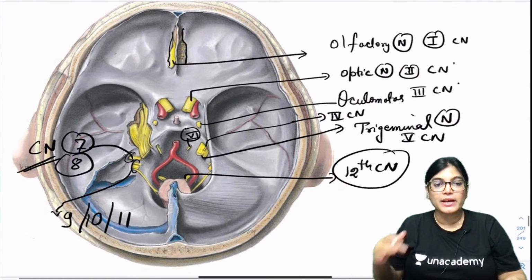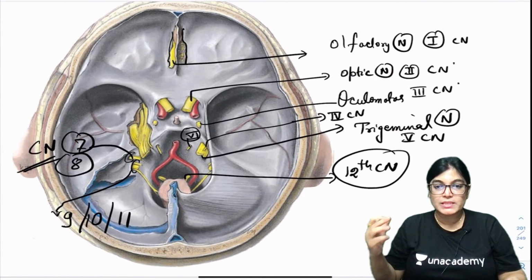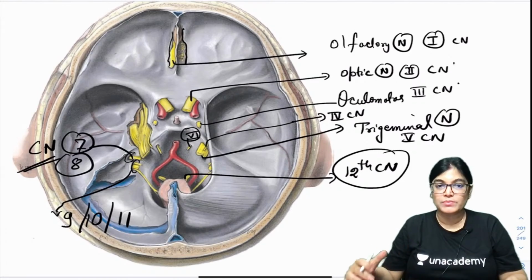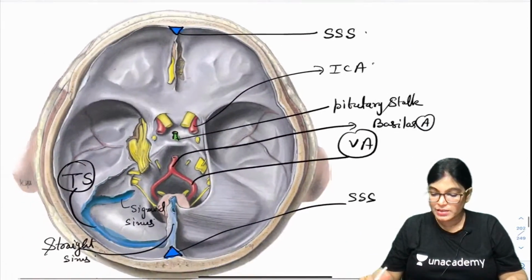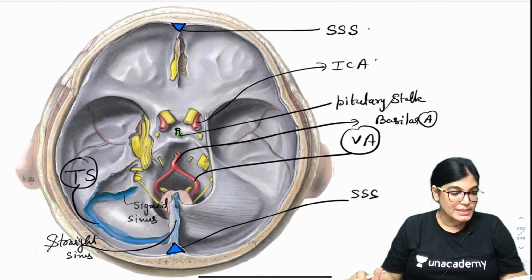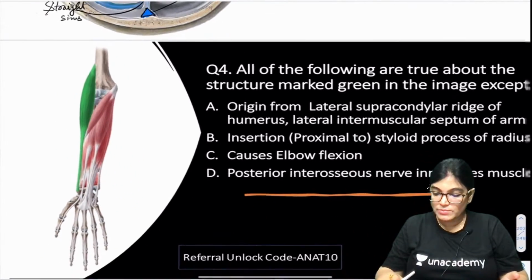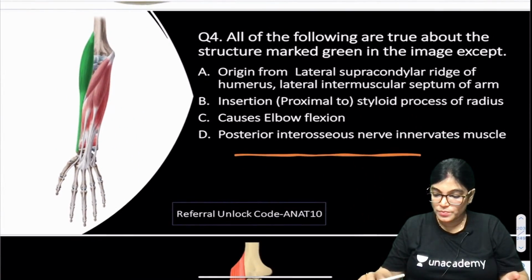So I think I have included two diagrams so that so much labeling on one diagram will not confuse you. So in this diagram, all the cranial nerves are shown coming out from this cranial cavity, and the other diagram shows the other structures. So yes, can we move on to the next MCQ, that is MCQ number 4. Okay, so let's move on to the 4th MCQ, that is again an image based MCQ.